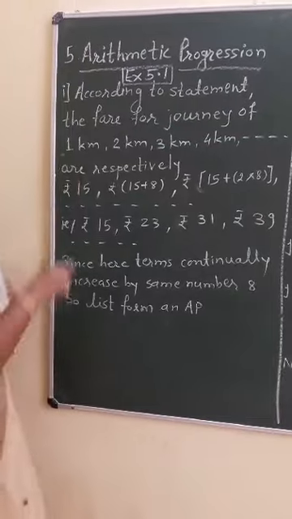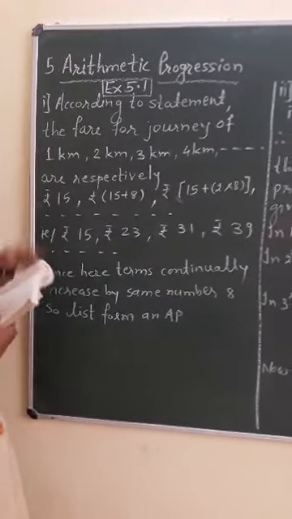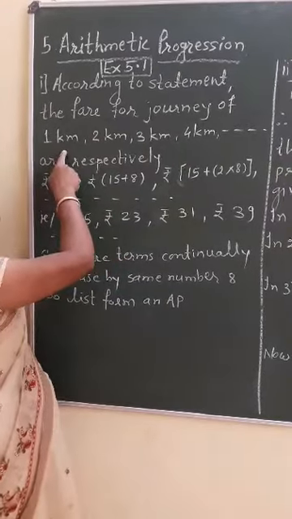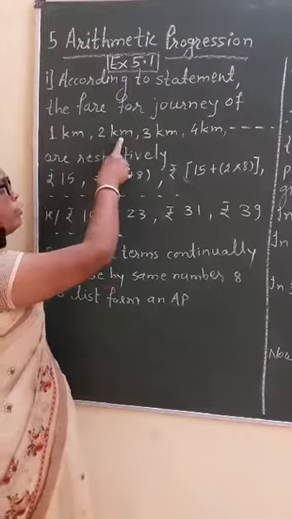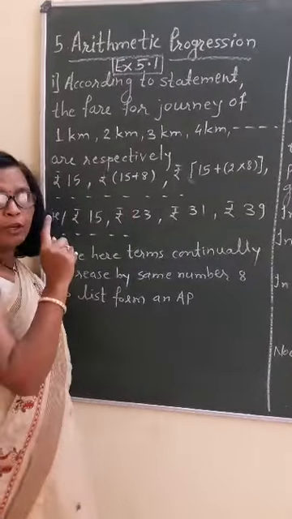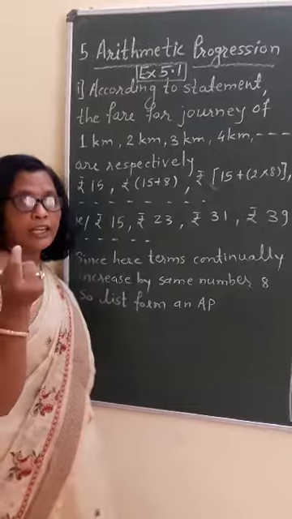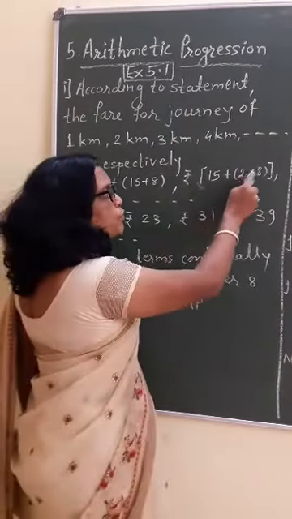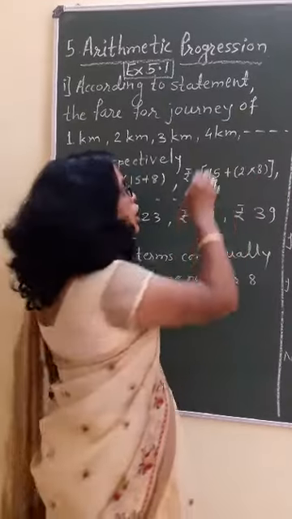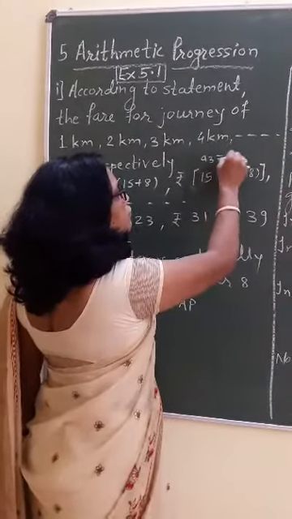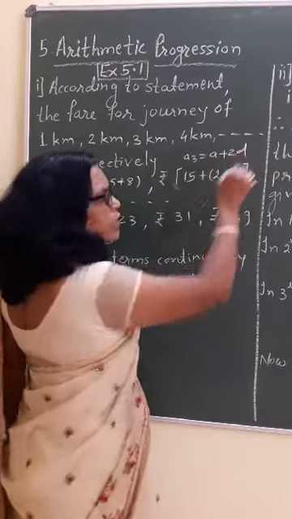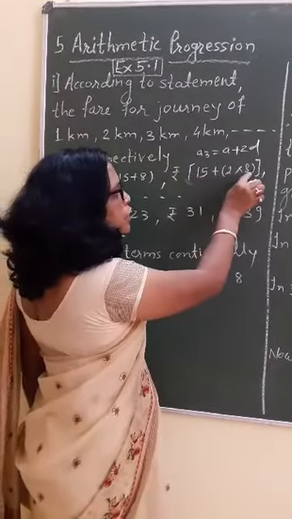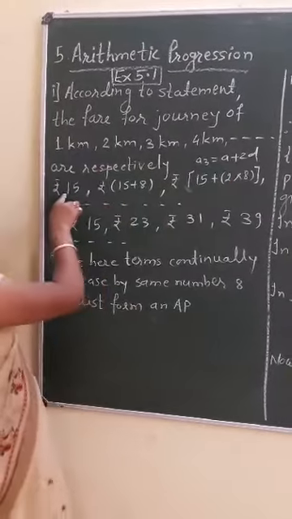Okay, just see the solution. How we have to write this? According to the statement, the fare for the journey of 1 kilometer is rupees 15. For 2 kilometers, rupees 15 plus 8, because for each kilometer rupees 8 is going to be added. For 3 kilometers, rupees 15 plus 2 into 8. Why have I written 2 into 8? Because we are finding the third term, and the formula for the third term is a plus 2d. I have already explained. That's why 15 plus 2 into 8, where 8 is the common difference, and for the 4th kilometer and so on.